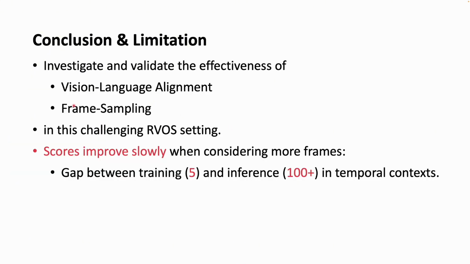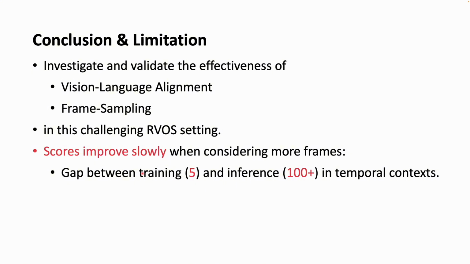In our solution, we investigate and validate the effectiveness of vision language alignment and frame sampling in this challenging RVOS setting. But from the previous slide, we can also see that the scores improve slowly when considering more frames. And we conjecture that this might lie in the gap between training and inference in temporal context.